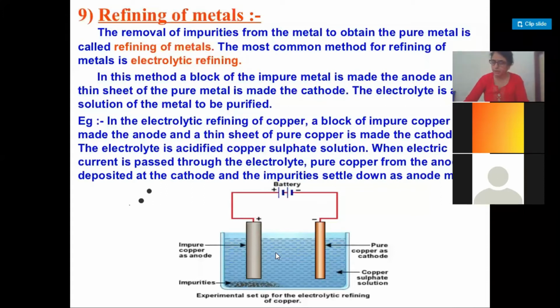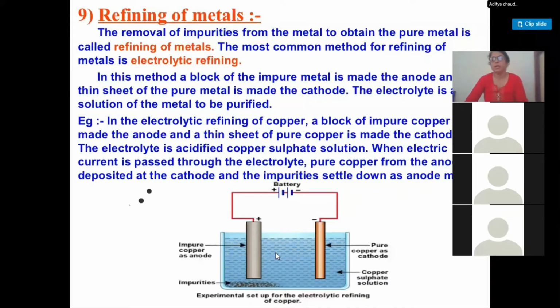Is this point clear? Yes, ma'am. So the electrolyte has to be the salt solution of the same metal of which we are doing the refining.